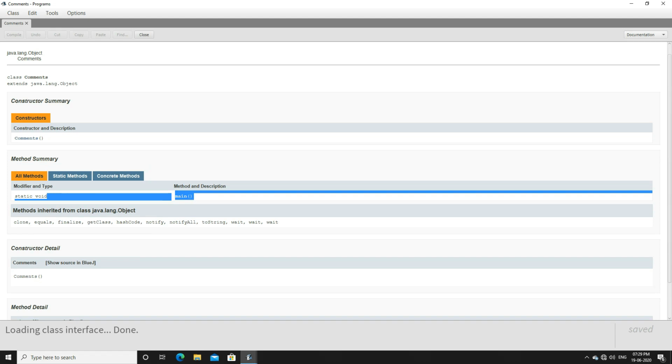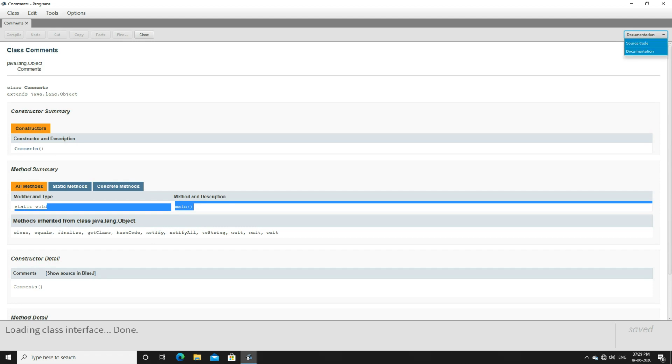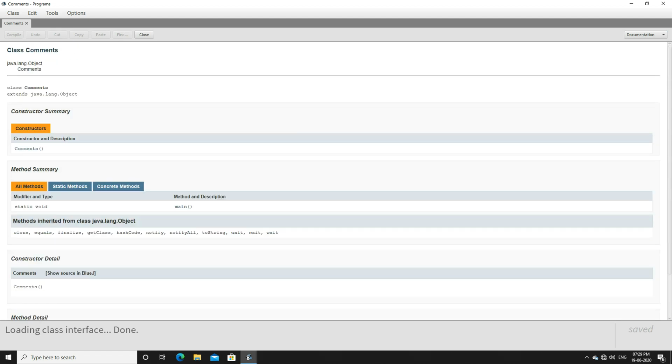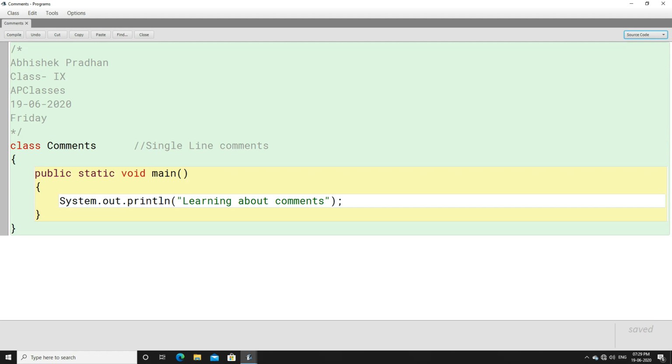In BlueJ, the documentation comment can be opened towards the right side top part, where you will find a drop down menu. Here you will find source code and documentation. Simply click on documentation and a documentation comment will be generated for you automatically. This is how documentation comments can be generated automatically. This facility is given by each and every JDK. Whatever IDE you use, documentation comments can be generated. This is the facility given by the JDK. Documentation comments can be generated easily, automatically.